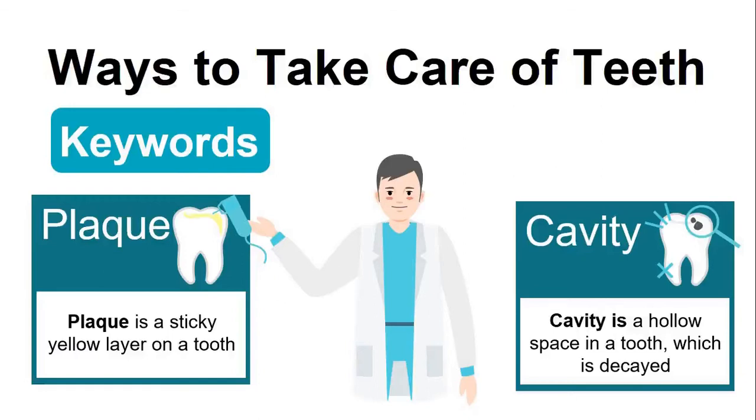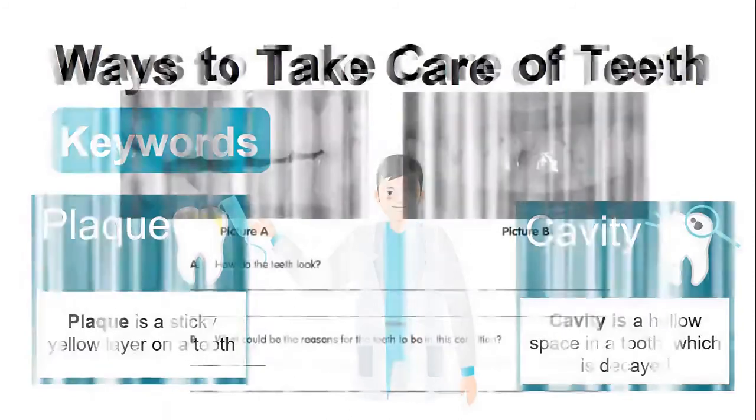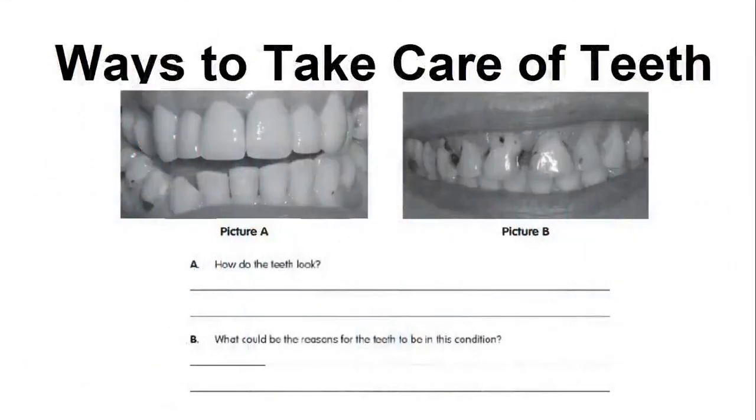Now open your workbook at page 20. Put the video on pause and observe the pictures. Think what has happened to the teeth. After that, write the answers for the questions A and B. How do the teeth look? And what could be the reasons for the teeth to be in this condition?